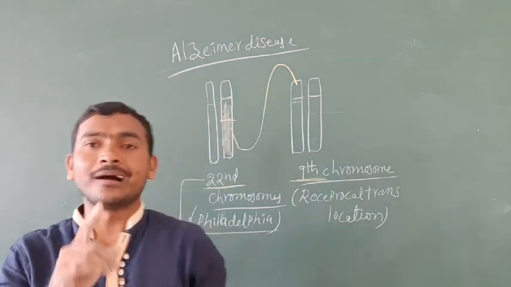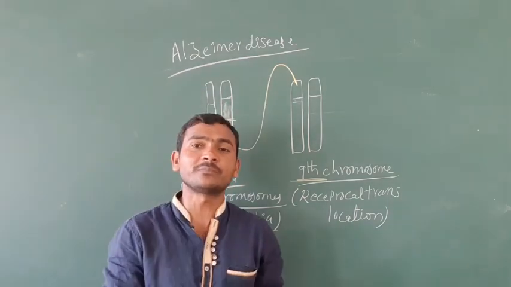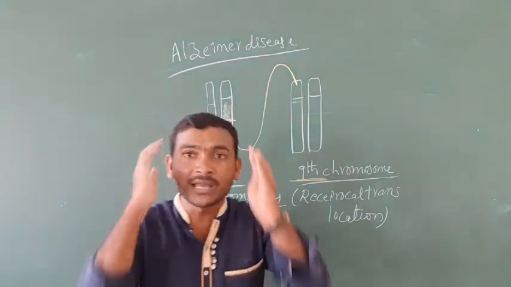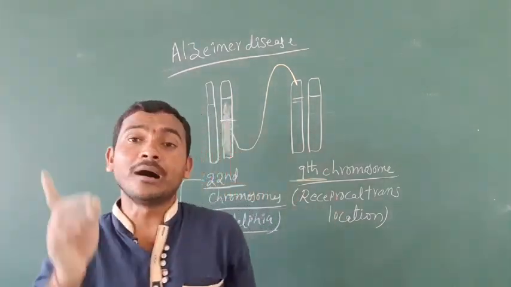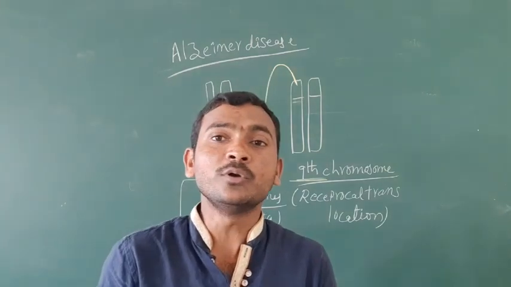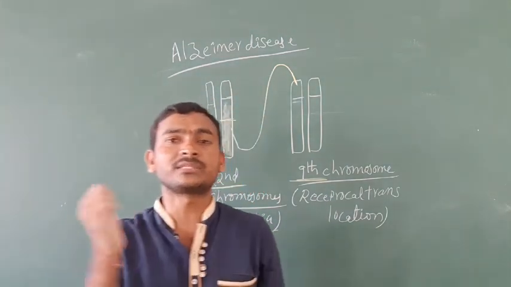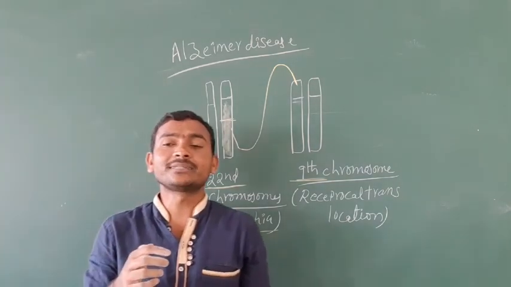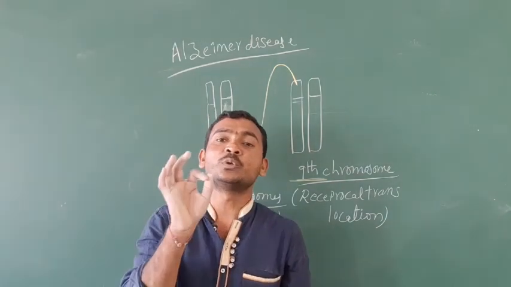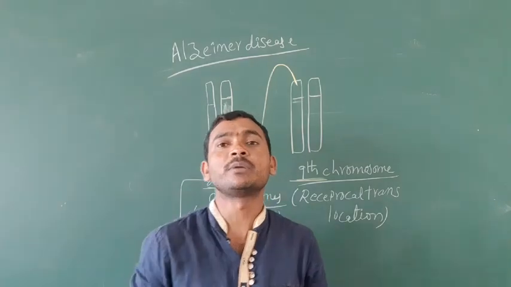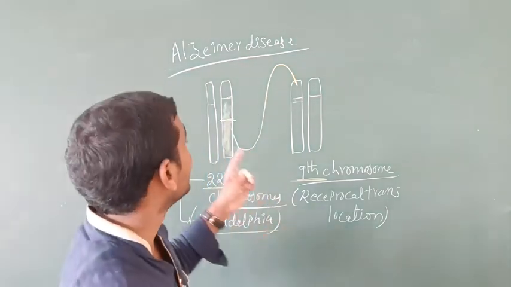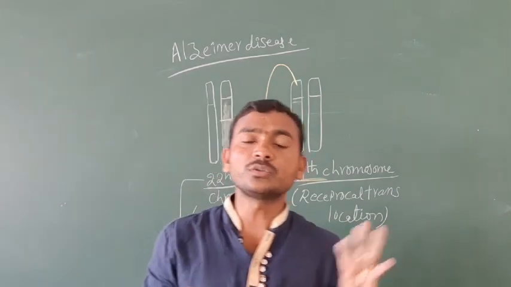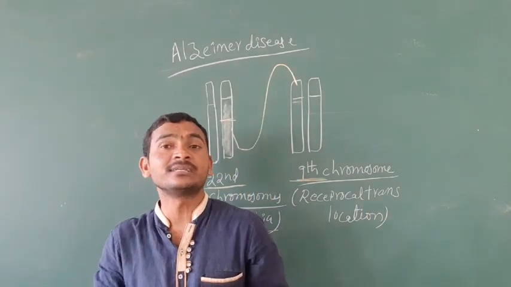For those with Alzheimer's disease, the symptoms in the early stage are loss of memory, like Ghajini. Along with loss of memory, they are unable to do primary needs like brushing, washing and bathing. This is one of the important topics, Alzheimer's disease. So this is almost all of the chromosomal disorders.